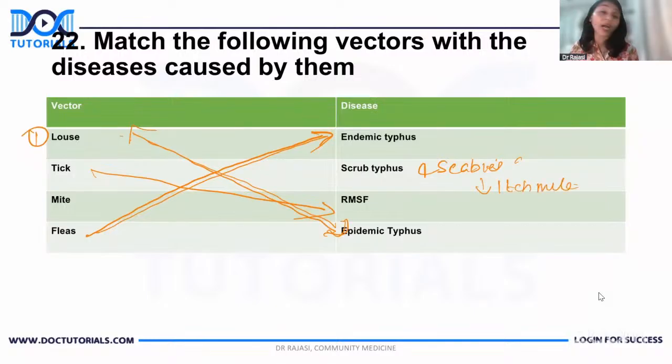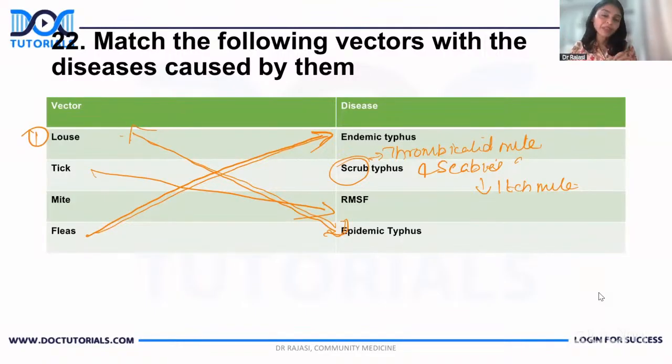I'm just trying to give you as many MCQs as possible from this, okay? Scrub typhus is by trombiculid mite. And I have also mentioned that scrub typhus is one question from somewhere you will get. Usually you get it as an image-based question. You will be given a black lesion, a lesion which is black in color.